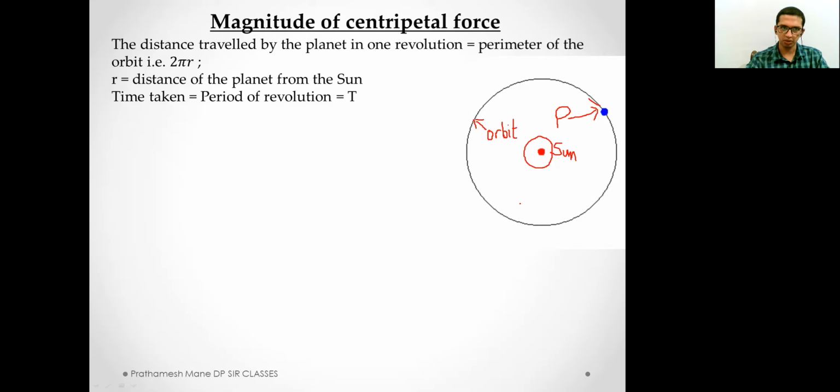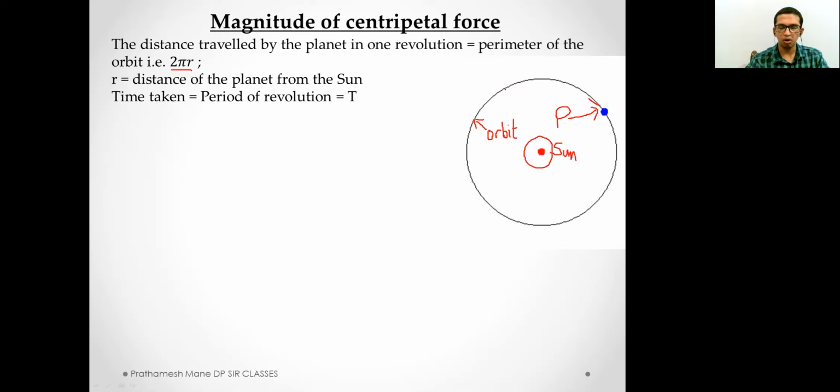We make this assumption. Now students, what is the shape of the orbit? Well, the shape of the orbit is the circle. So we know the perimeter of a circle is 2 pi r. What is the perimeter of a circle also known as? Yes, it is also known as the circumference of the circle.